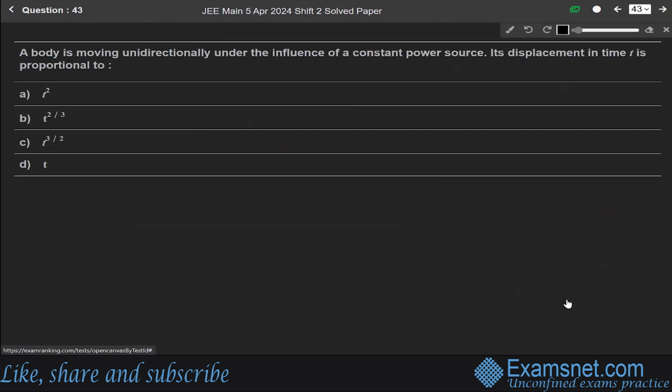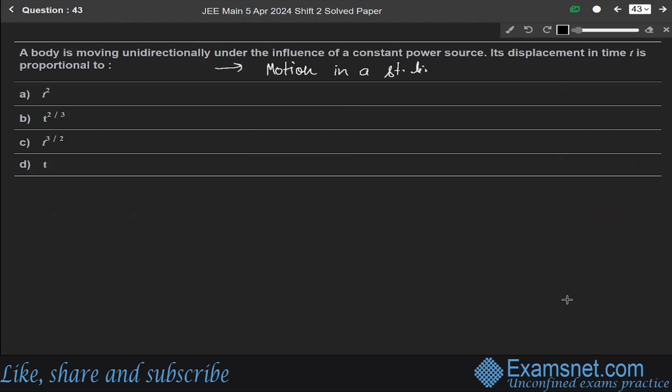Now next question 43. A body is moving unidirectionally under the influence of a constant power source. Its displacement in time t is proportional to. So this question is from the chapter of motion in a straight line.